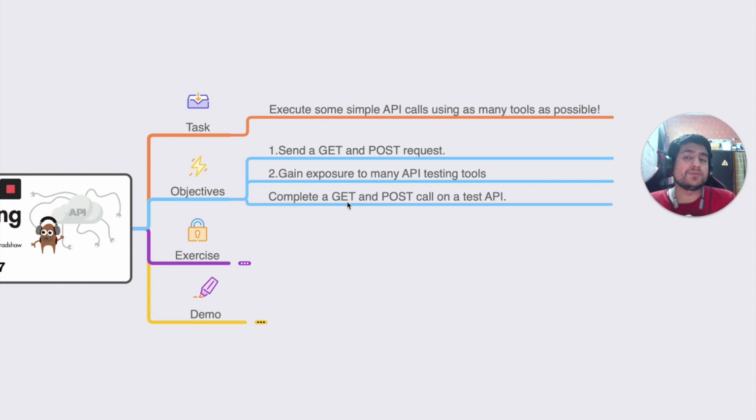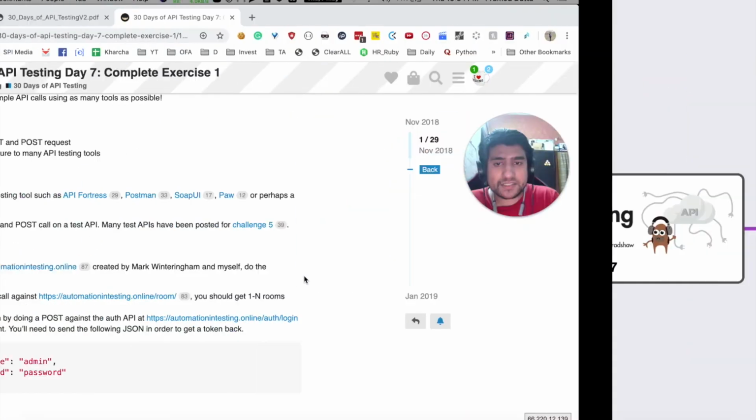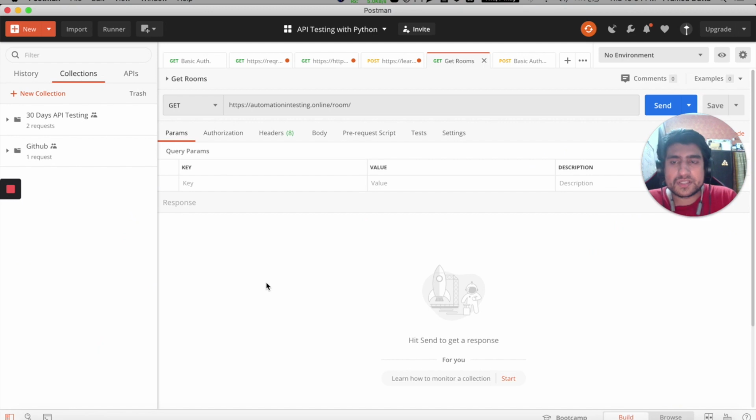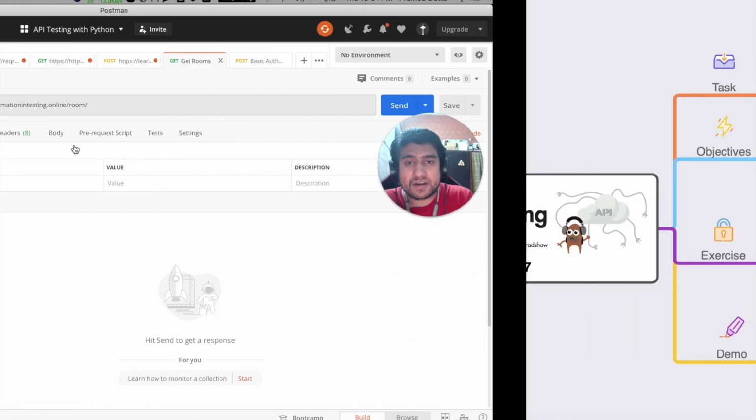The tools we are using, I'm using Postman. It's a wonderful tool. You can use it. You can use API Fortress. You can use SoapUI. You can use Insomnia. You can use Rest-Assured, REST Woman, anything that you want. Postman is my tool. I really love that one. The exercise I'm not going to show you. So this is how Postman looks like. Day 7 is already created. It means we are ready.